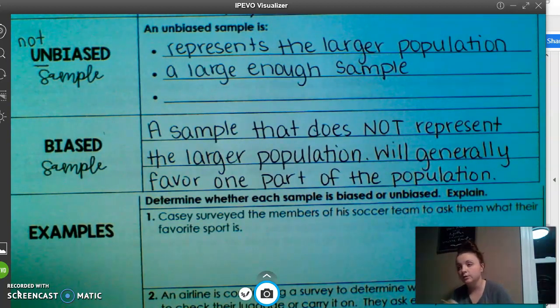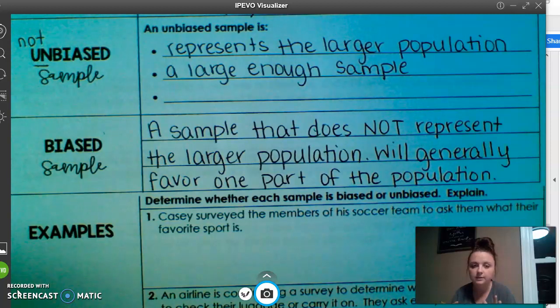They can't just give it to one person and say, okay, worked for you, we're good, we're going to give it to everybody. When we are sampling for, let's say, superlatives in eighth grade for the yearbook, we don't just ask one homeroom how they feel about all of eighth grade and try to pick those. We ask each homeroom. Okay, so it has to be large enough. If it's too small, there's no way that you can get all the unbiased opinions.